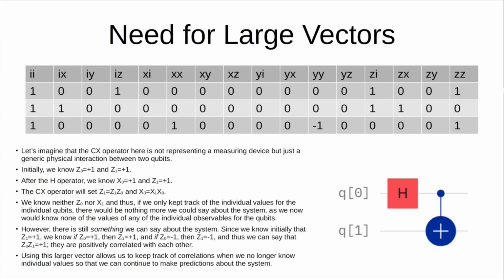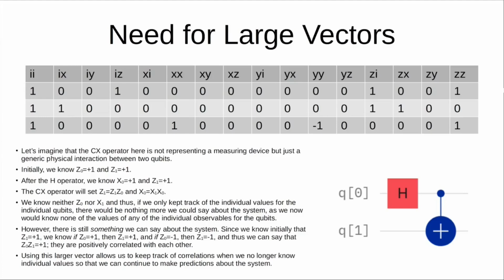So as you can see in the table above at the very end on the last row, we have 1 in the ZZ column. So we have 0 in the IX, IY, and IZ columns, as well as the XI, YI, and ZI columns, but we have values in the other columns. In this case, ZZ, we know it's 1. So if we didn't use this very large vector that keeps track of all these correlative values, we would have nothing to say about the system after we apply these two operators. We couldn't make any prediction at all, but we can make a prediction because we're keeping track of these correlations.